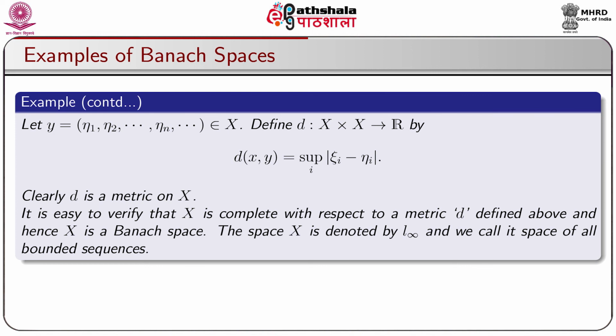Let y = (η1, η2, ..., ηn, ...) belong to capital X. Define a function d: X × X → R by d(x, y) = sup |ξi − ηi|, where the sup is taken over i. Clearly, d is a metric on X. It is easy to verify that X is a complete metric space with respect to the metric d defined above, and hence capital X is a Banach space. The space capital X is denoted by L infinity, and we call it the space of all bounded sequences.